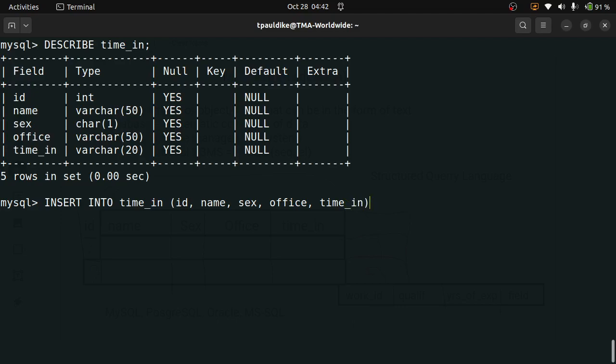All right, and then the next thing that follows is that you state the values to be inserted into those places, and you put the values in the order in which they appear here. I can choose to scatter this order. I can choose to put name first and office second and ID third, but it doesn't matter how I put it here. What matters is that the values that follow must match what I put here. It will still enter into the table very well and arrange itself the way it should be on the table. Okay, so values, I want to give the ID of 1.